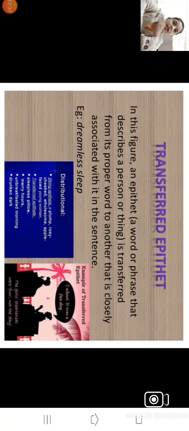How? Transfer means when we transfer the quality of a particular thing from one thing to another thing. Epithet means an adjective. When we transfer an adjective or the quality of a person from one thing to another thing, that is transfer epithet.